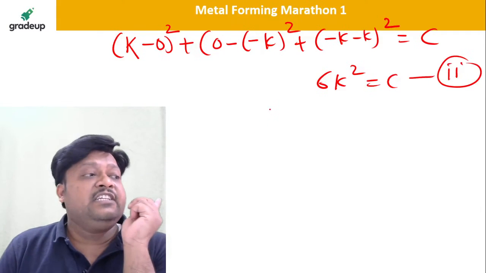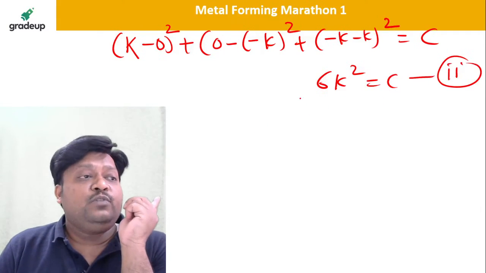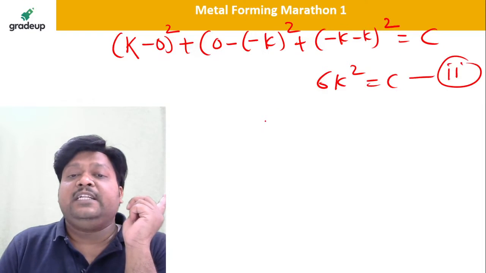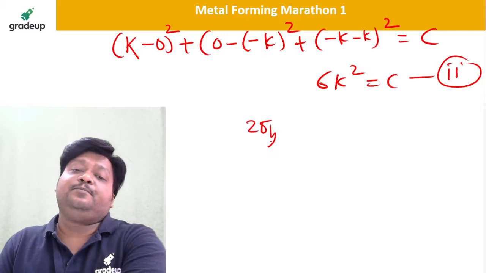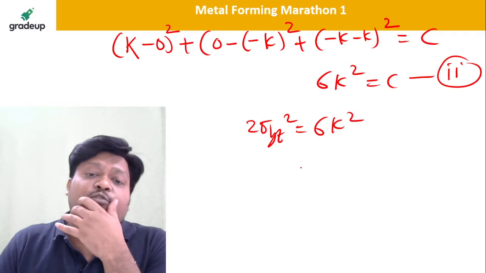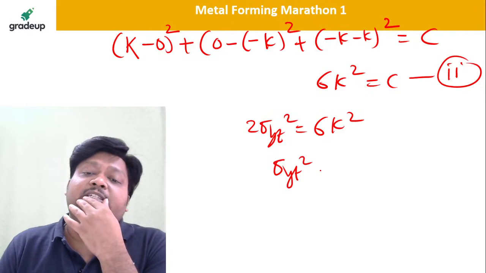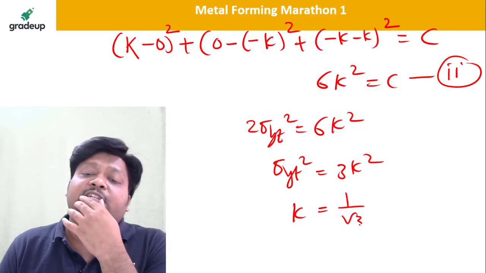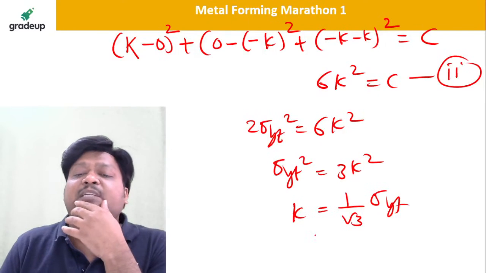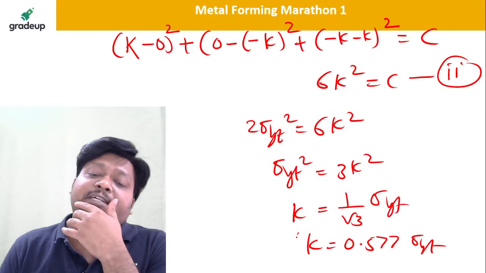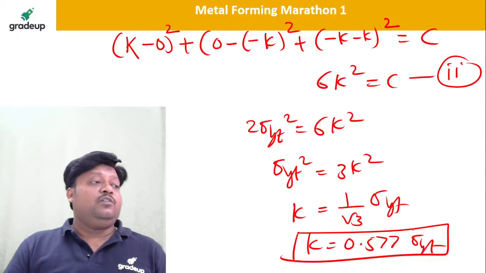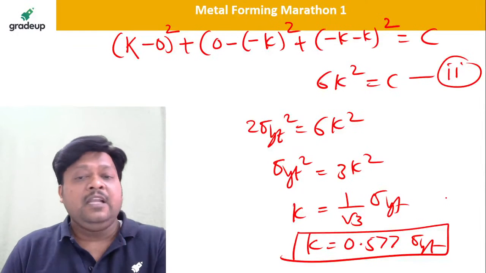And we equate equation number 1 and 2. If we equate equation number 1 and 2, that is 2 sigma yt square is equal to 6K square, isn't it? So we will get sigma yt square is equal to 3K square, or K is equal to 1 upon root 3 times sigma yt, which is nothing but K is equal to 0.577 times sigma yt. Von Mises condition, isn't it? I hope it is clear.